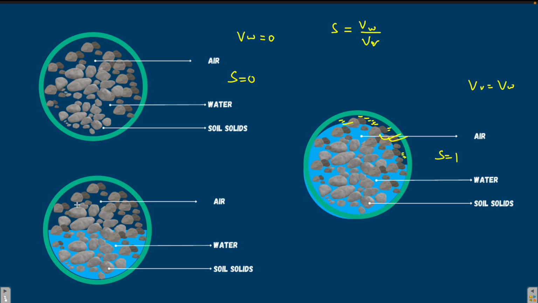And when the soil is partially saturated, that means a certain part of the soil is filled with air and a certain part of the soil is filled with water. In such situations, the degree of saturation is between 0 and 1. And you can also say that degree of saturation is between 0% to 100%. So degree of saturation can be expressed in percentage as well as in fractions.